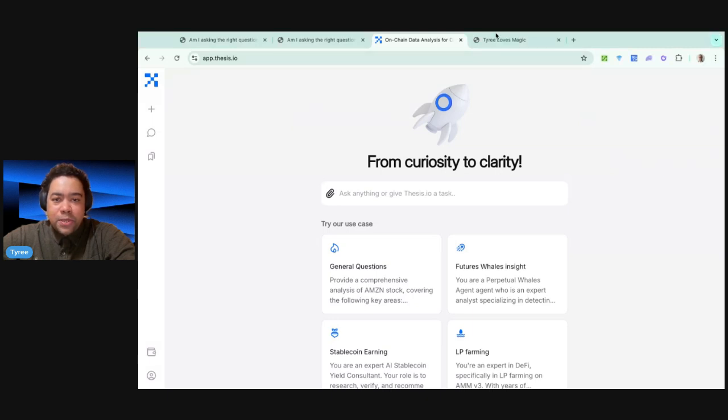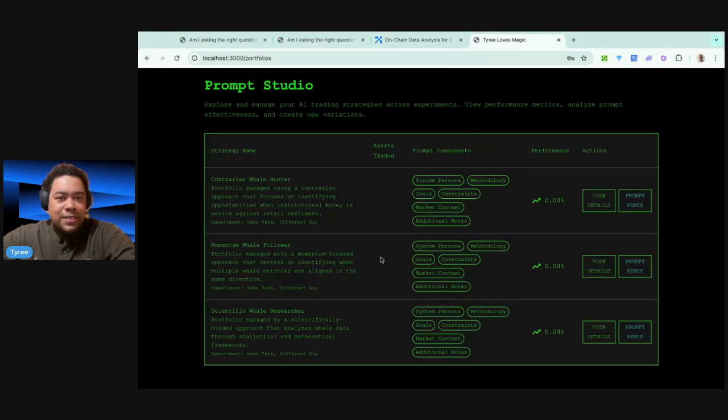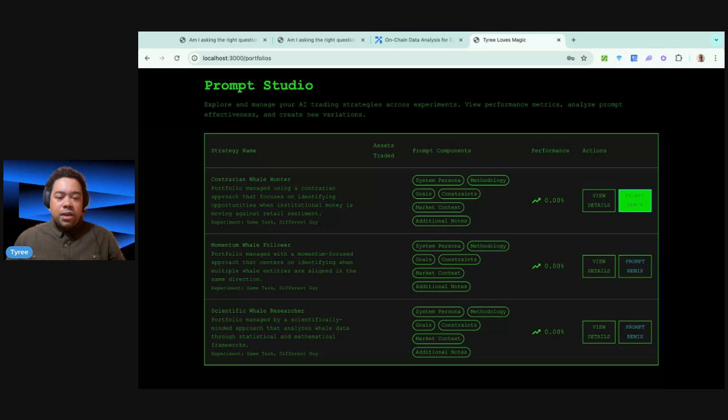We have a few different personalities that we've already set up here. My main underlying focus of all of this, right, is that I want them to stay focused on the whale data. I want them to stay focused on what people are doing with money and work around that same data set.